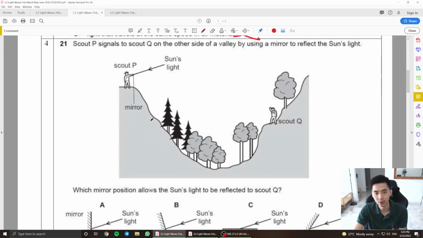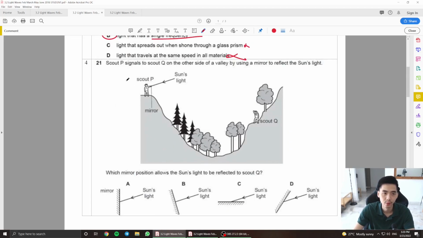Now, this is one of the questions that I realize a lot of my students get wrong as well. Scout P signals Scout Q. This is Scout P, guys, signals Scout Q on the other side of a valley using a mirror to reflect the sun's light. Which position allows the sun's light to be reflected onto Scout Q? Now, a lot of my students actually circle this as the answer.